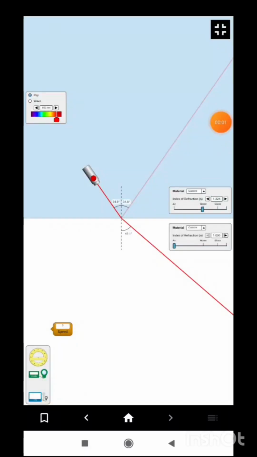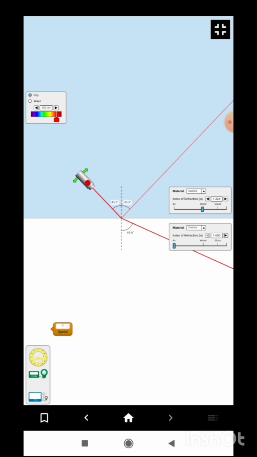Going from denser to rarer medium, the first medium I have selected is water, the second medium is air. If we increase the angle of incidence, the angle of refraction will also increase, and as you can see at a particular angle, the angle of refraction becomes close to 90. Basically it's not becoming exactly 90, but yes, very close to 90. If I increase the angle further, it will bend into the same medium.